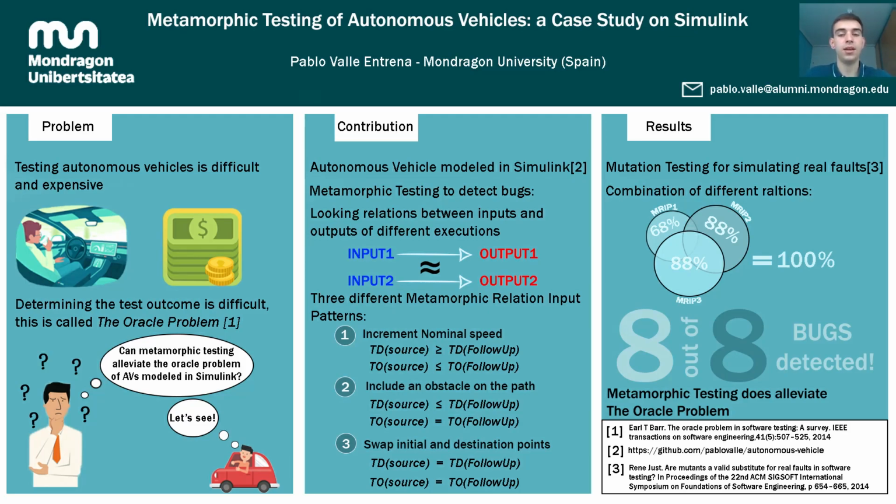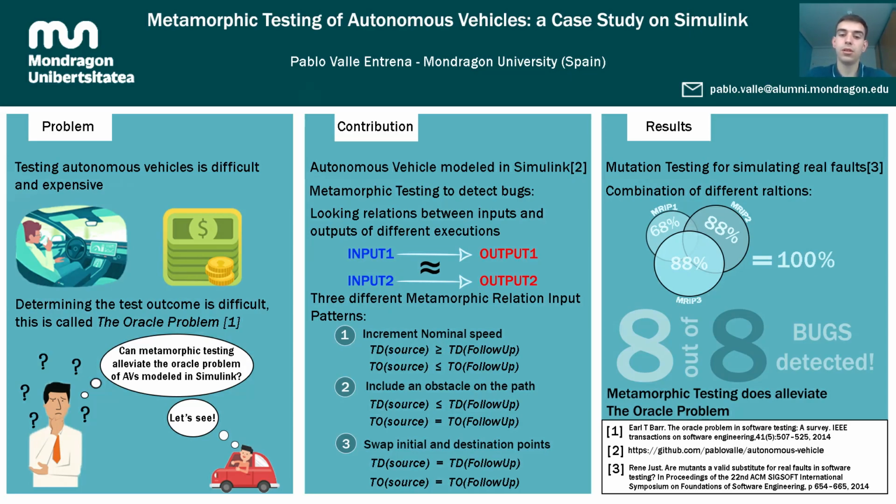Metamorphic testing aims at detecting bugs by looking at the relationship among inputs and outputs of two or more executions of the program under test. This is called a metamorphic relation. For example, consider an autonomous vehicle with a function that indicates the travel time from point A to point B by the shortest path. Checking if the output of the system is correct for two random input points will be difficult. This is an instance of the Oracle problem.